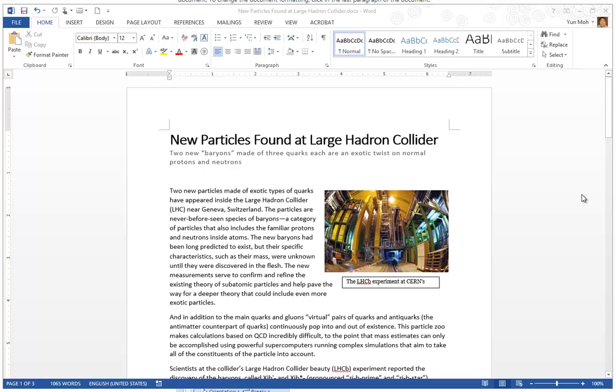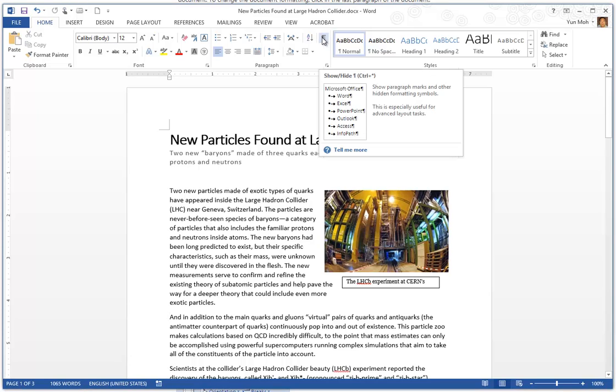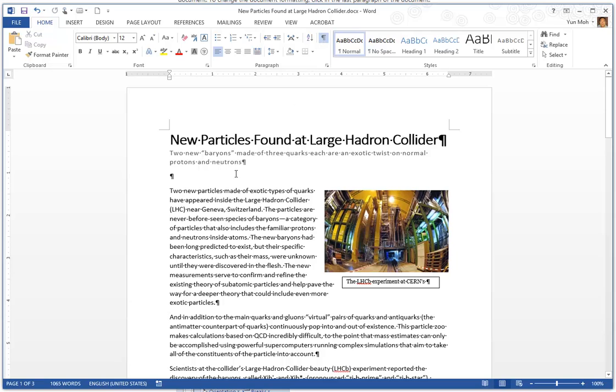This is an overview of different breaks. Some breaks are not quite obvious and in fact invisible. So it helps to have a few tools such as on the Home tab, you can click on this show and hide tool so that you can have these invisible characters, such as paragraph characters here and here and here.